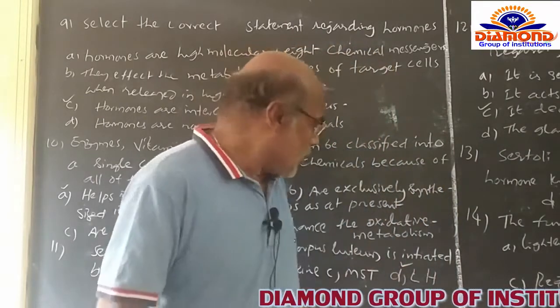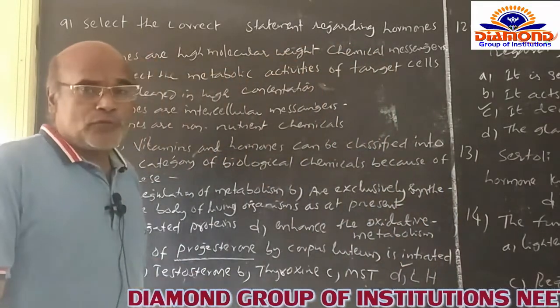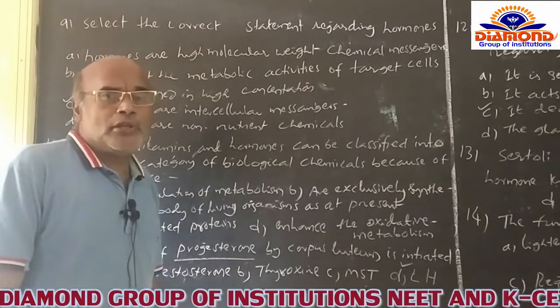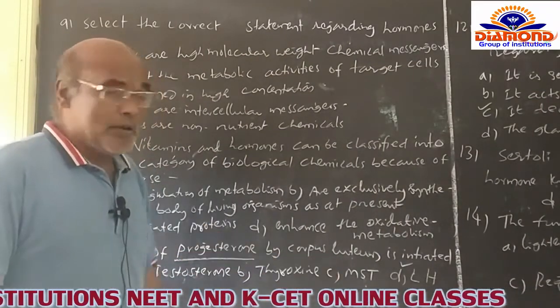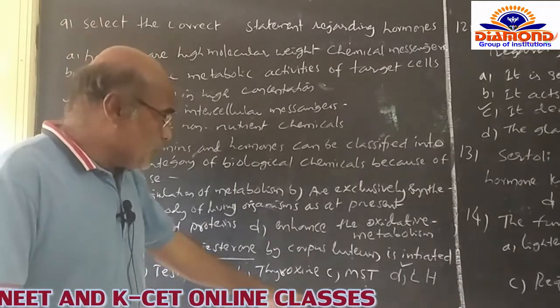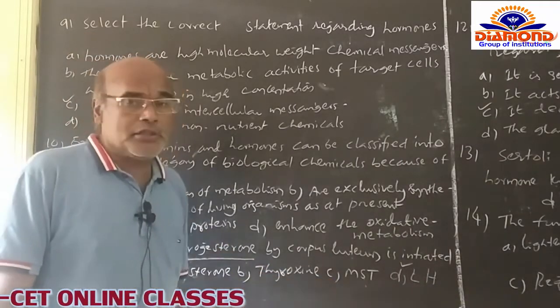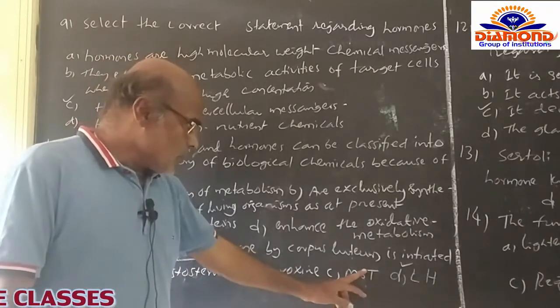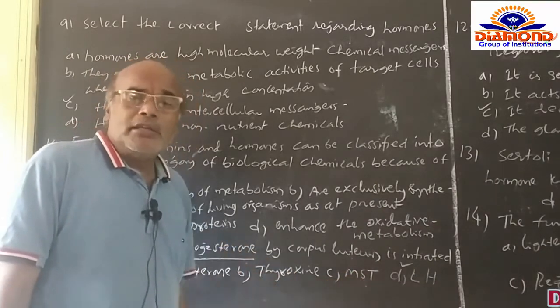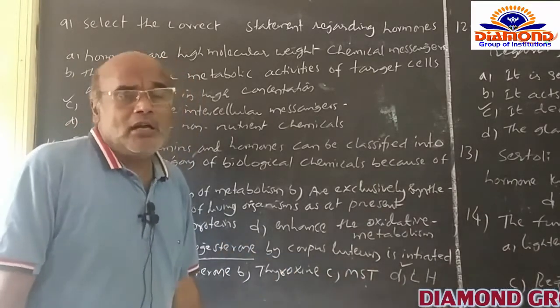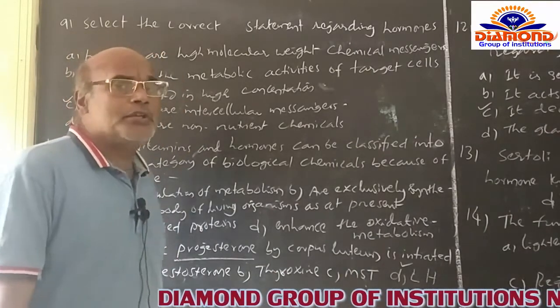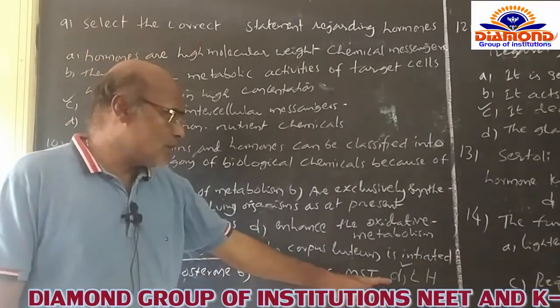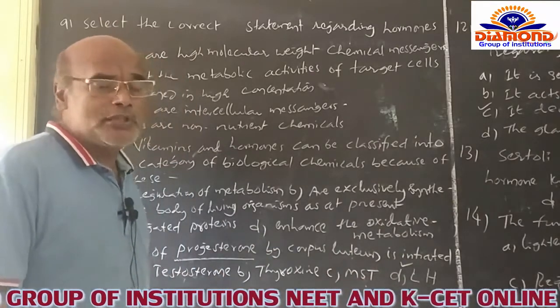After that, thyroxine. Of course, thyroxine is popularly named as the growth hormone, which is secreted by the thyroid gland. And MSH, melanocyte stimulating hormone, looks after the increasing or decreasing of melanocyte cells. And D, the LH, luteinizing hormone.